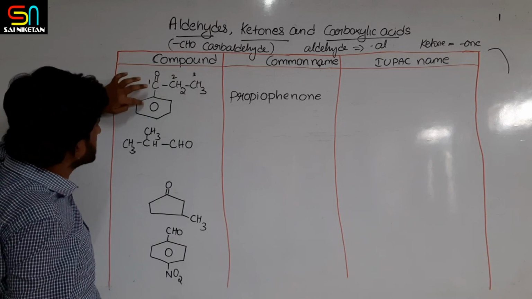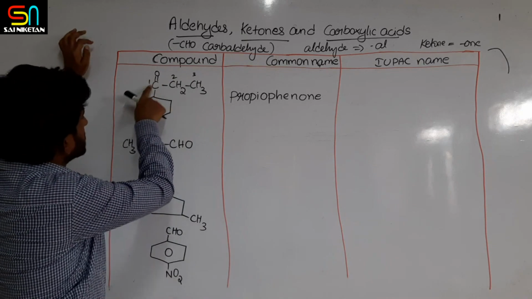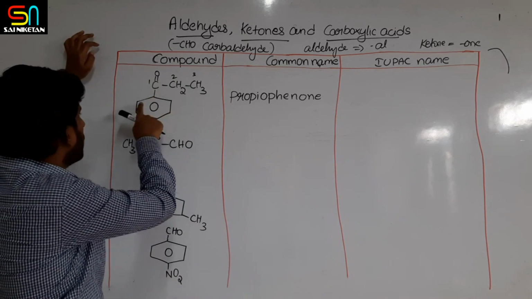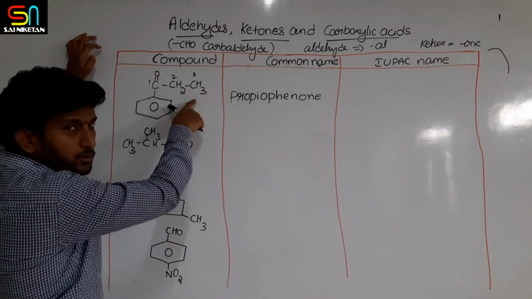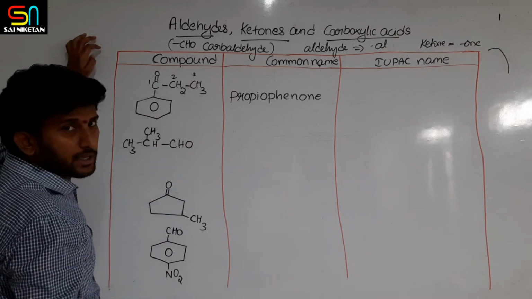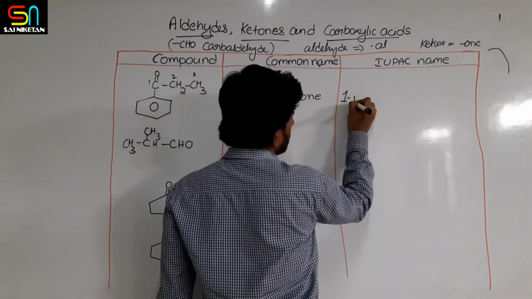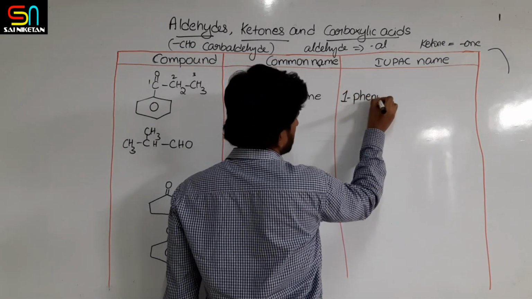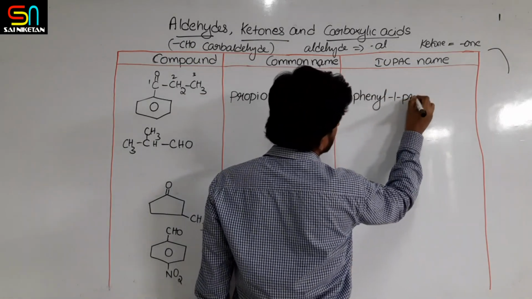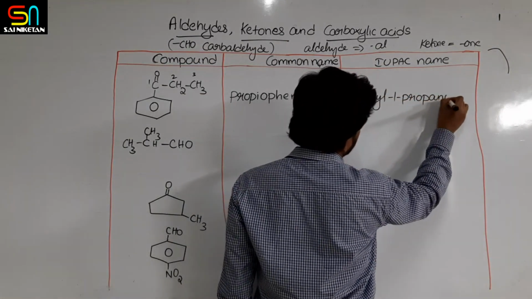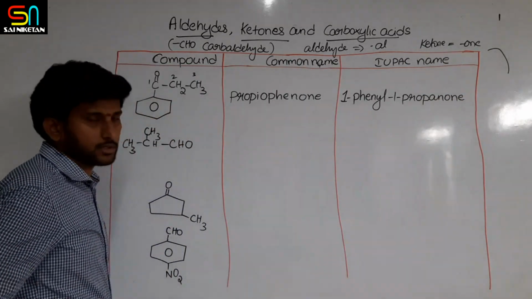At the first position the phenyl group is there, 1-phenyl. And the ketone group is also present at the first position. So it should be called 1-phenylpropan-1-one or 1-phenyl-1-propanone. So the IUPAC name is 1-phenyl-1-propanone, or prop-1-one also you can write.